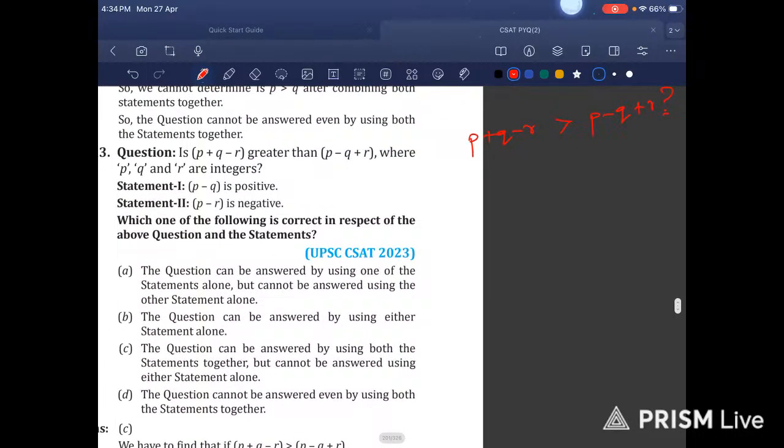So now here we have P minus Q. P minus Q is positive.